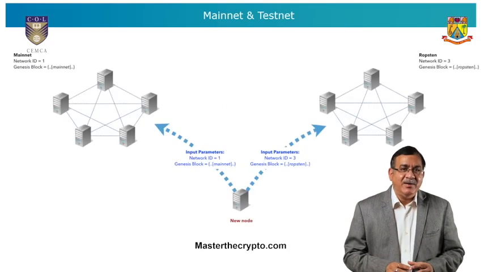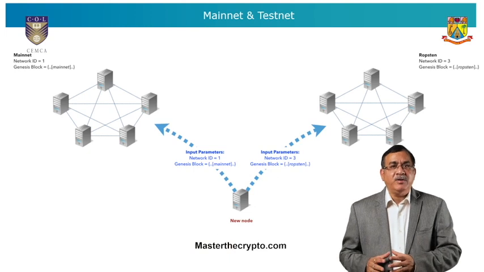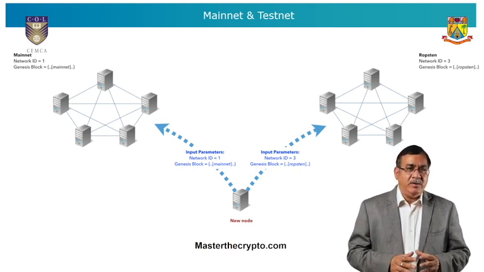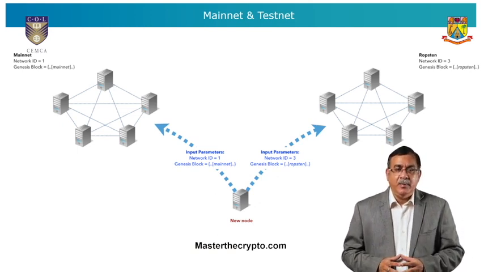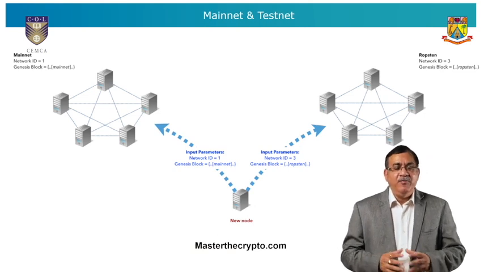Let us now look at the different networks in Ethereum. Public blockchain networks are decentralized and aren't controlled by a single entity. Public blockchains are secure as individuals are unable to modify or alter a block once it has been validated on the blockchain. We will discuss a couple of main production networks followed by few testnets.